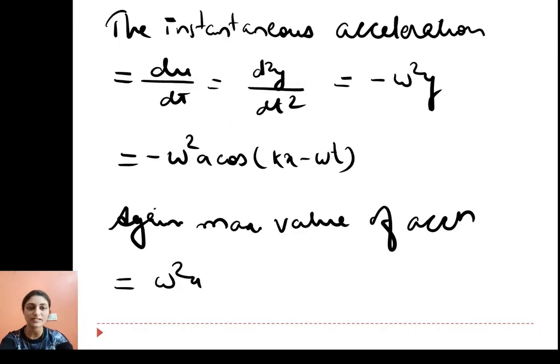The maximum value of acceleration will be omega square a when cos(kx minus omega t) equals minus 1, that is when kx minus omega t equals pi. So minus minus becomes plus, and we get omega square a.